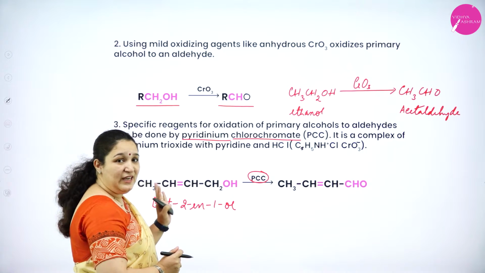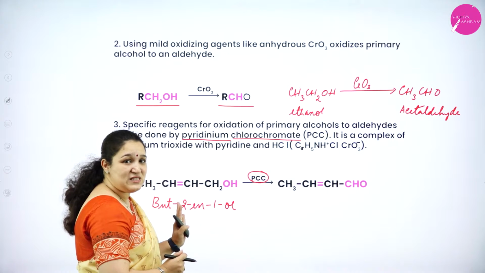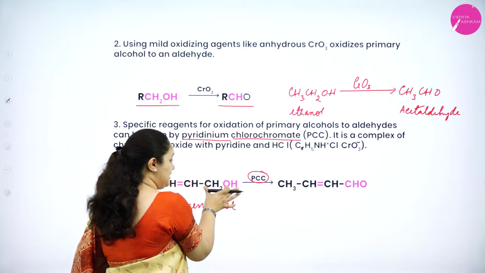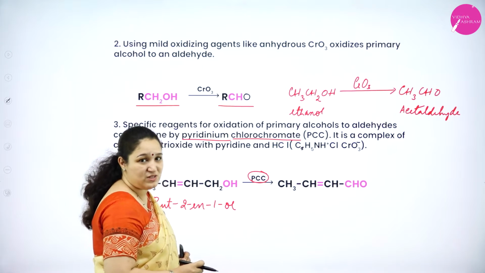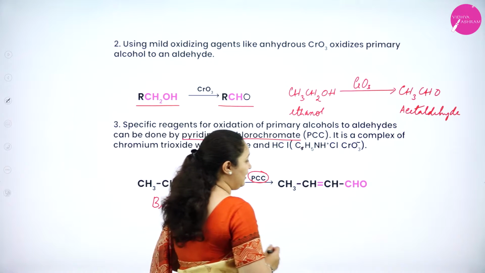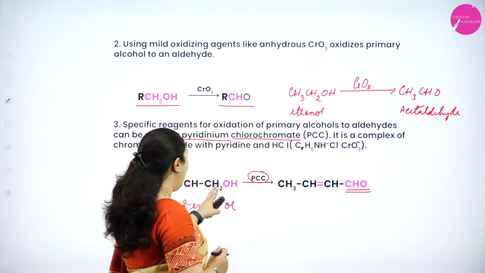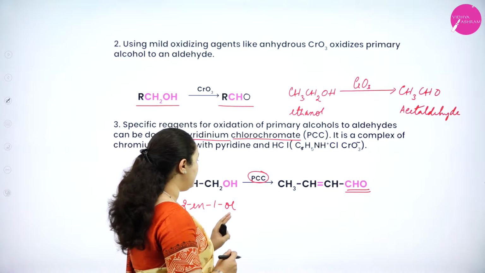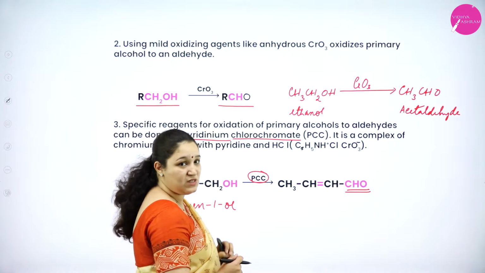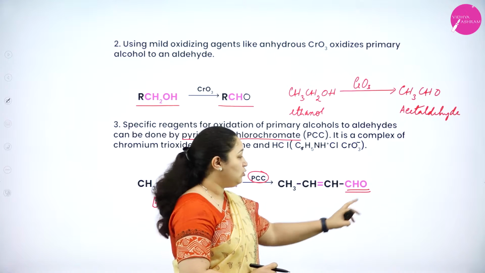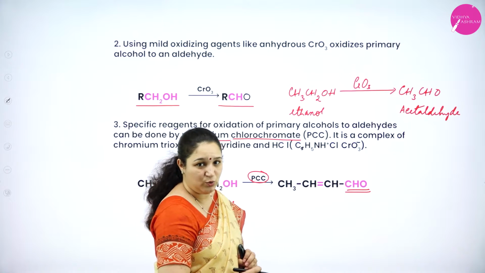This compound, if it is treated with PCC, pyridinium chlorochromate, then in the first carbon atom, there is oxidation which takes place to give an aldehydic group. You can see how hydrogen from the carbon atom is removed, hydrogen from oxygen is removed, and a double bond is formed between carbon and oxygen to give an aldehydic group. Okay.